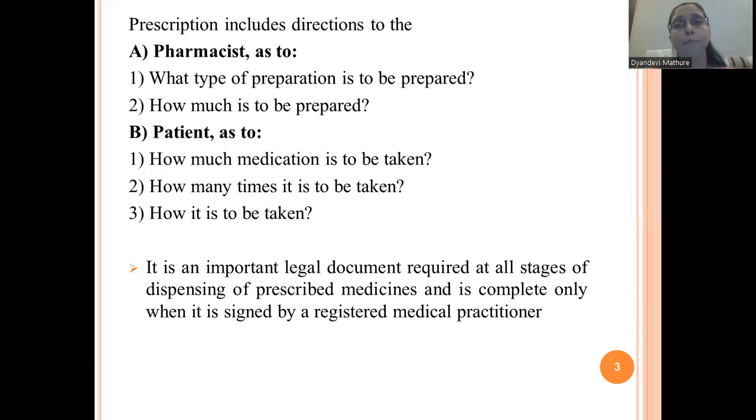For example, if the patient goes to the pharmacist with that prescription, it is required at all stages of dispensing that medication to the patient, and it is complete only when that prescription is signed by the registered medical practitioner, who is nothing but your physician.